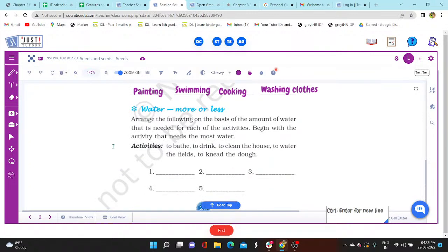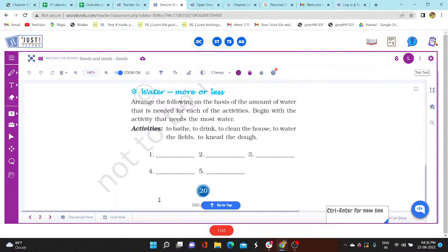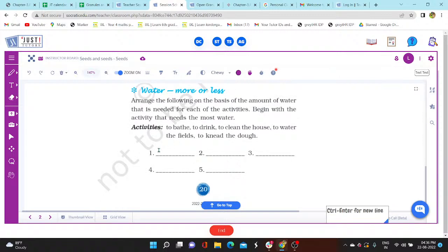Now water more or less. Arrange the following on the basis of the amount of water that is needed for each of the activities. Begin with the activity that needs the most water. So here we have to mention the activities in which we need the most water and the activities in which we need minimum water.